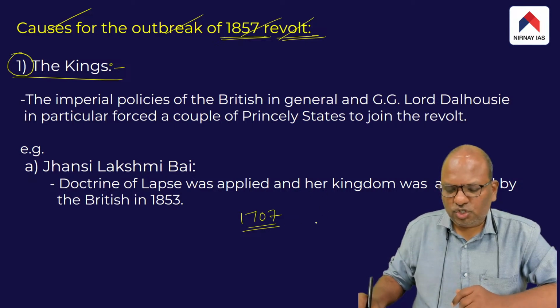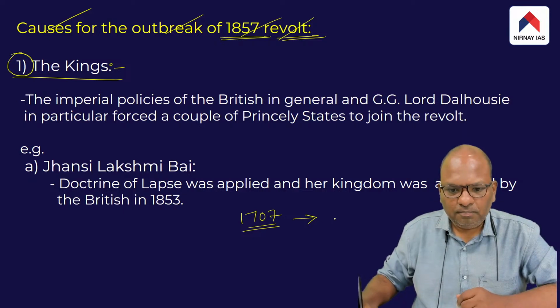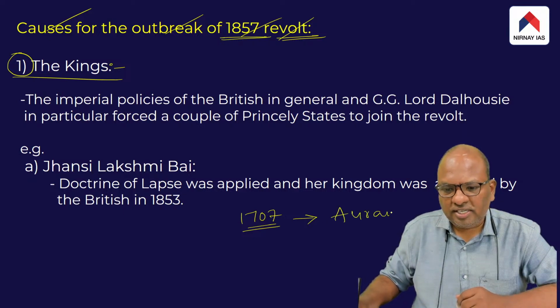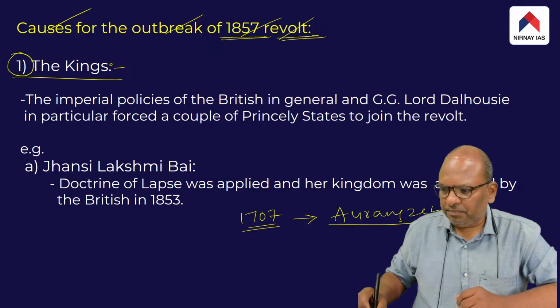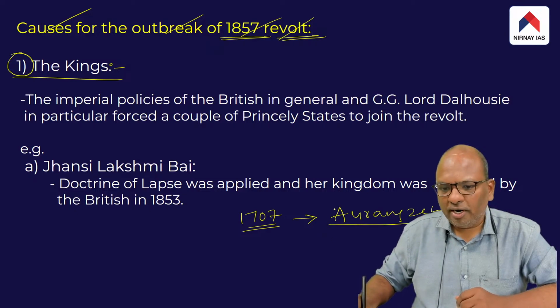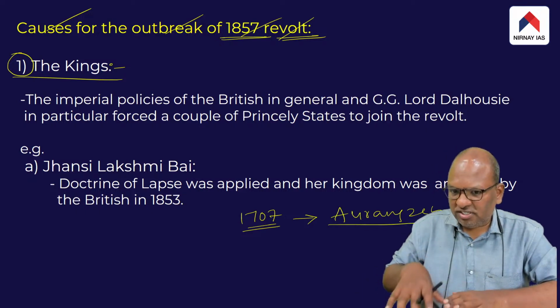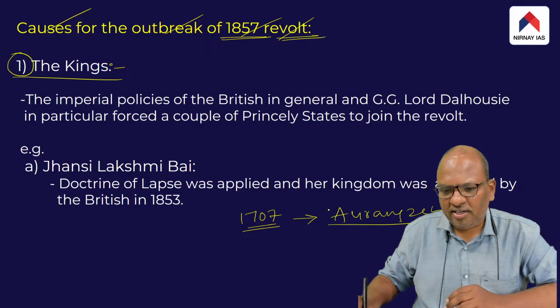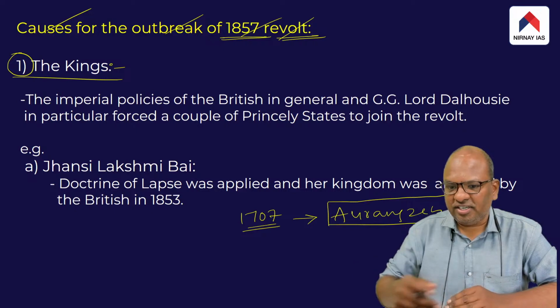By the way, the last powerful Mughal ruler happened to be Aurangzeb, and he ruled over a very extensive territory. In fact, he had full control over the entire Indian subcontinent, not just present day India. He even had his rule spread over Afghanistan, Pakistan, Bangladesh, etc.